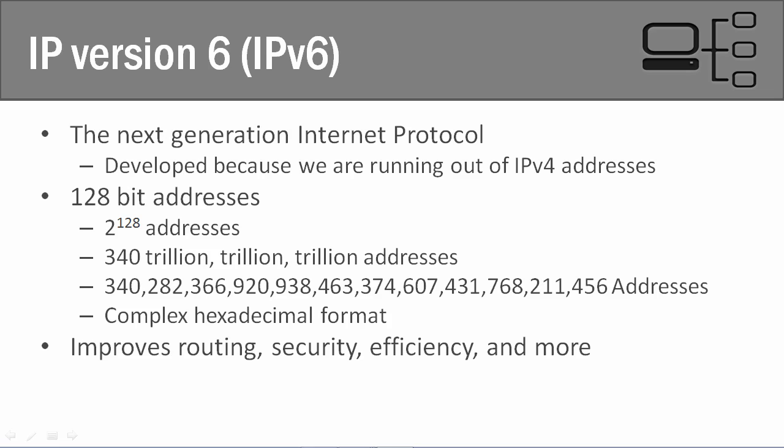Now, I did not put the format on here because it's a very complex hexadecimal format, and you don't need to understand it to really see why we went to IPv6. Some other reasons why we went to IPv6: number one, it improves routing, so it makes the routing process more efficient. Number two, it includes some cybersecurity, and I actually should say network security features within it to make it more secure. So overall, by having more addresses, by improving its routing functionality and improving its network security functionality, it's just much more efficient overall.